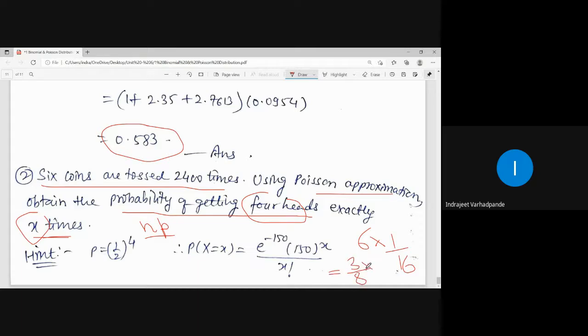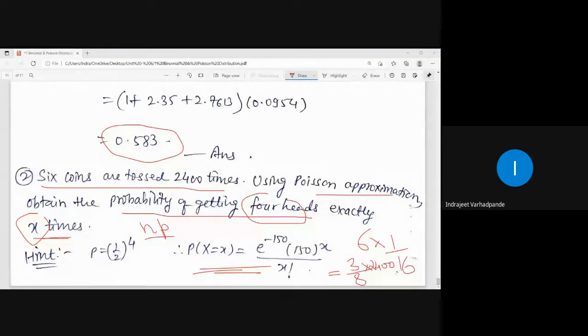And this is calculated how many times? 2400 times. So if you calculate, it will be approximately lambda, which is n into p, and accordingly you can simplify and get the answer. So this is for x times only. The answer is to be calculated for x times, and that is how we try to find the answer. So this was all regarding the problems or examples related to the Poisson distribution, which we